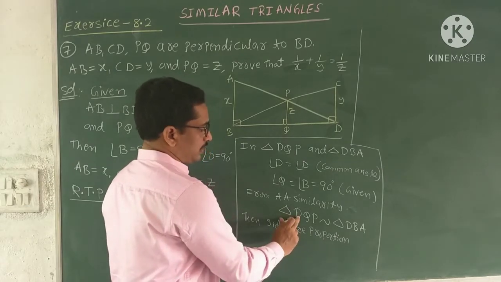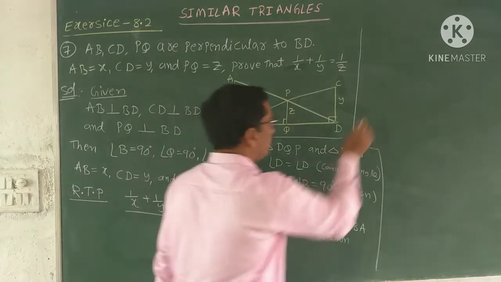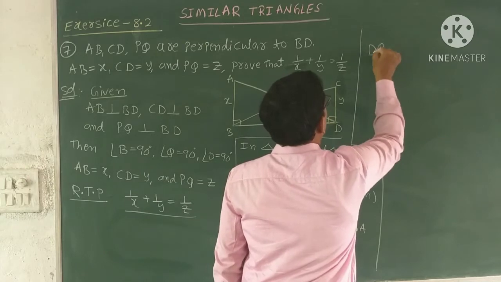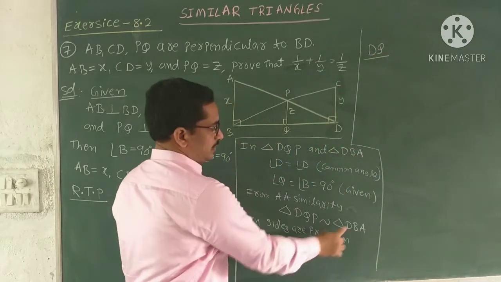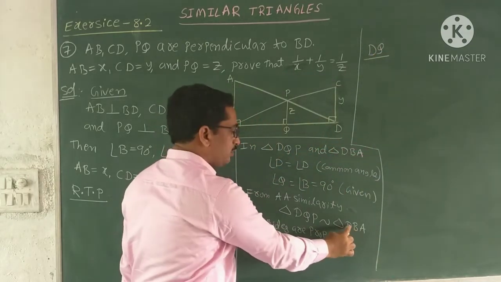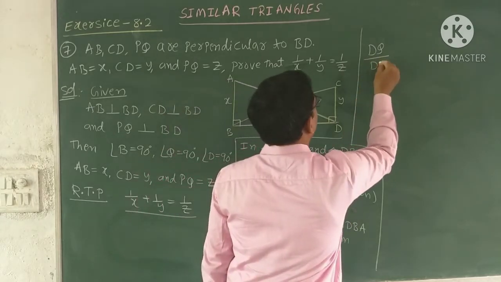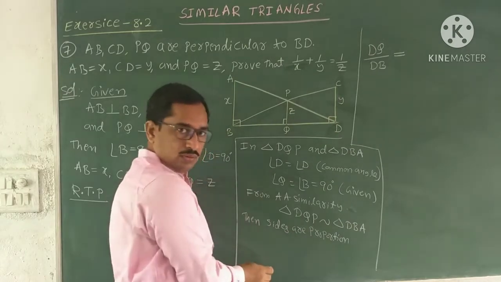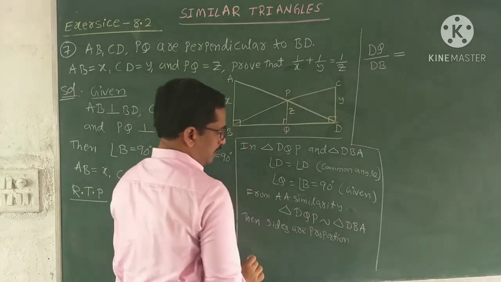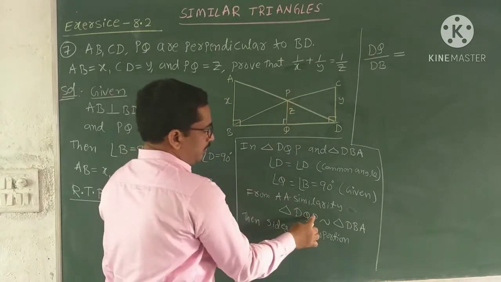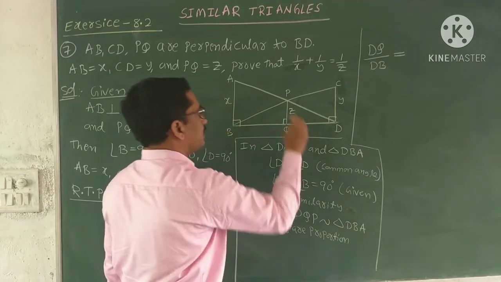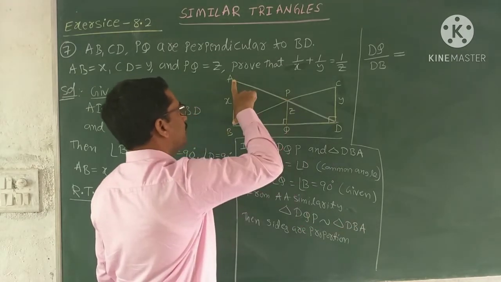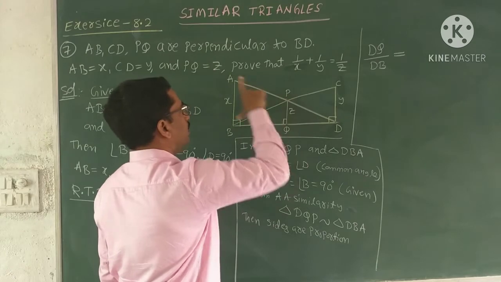Follow the order. Here DQ, the first two letters, DQ by next DB or BD, equal to PQ by AB. These two sides, PQ by AB, are the corresponding sides.